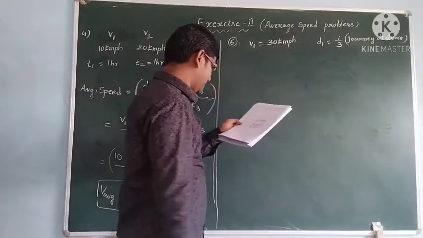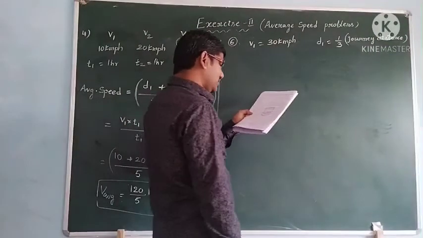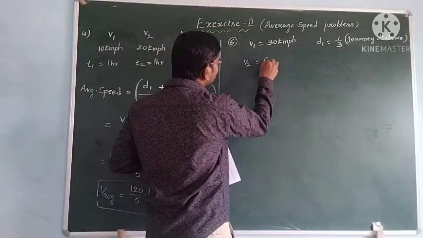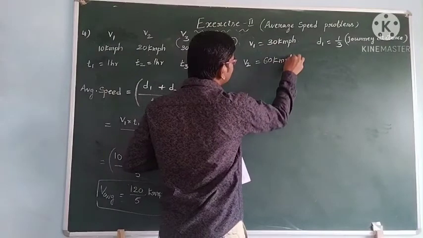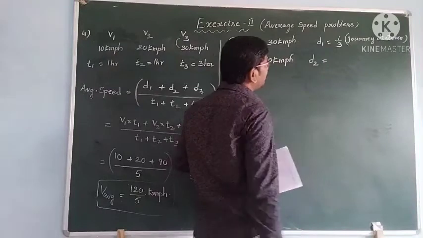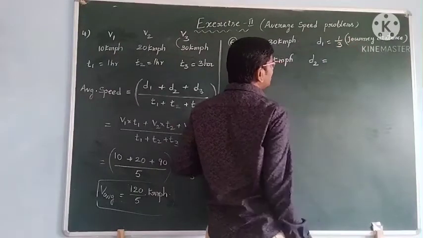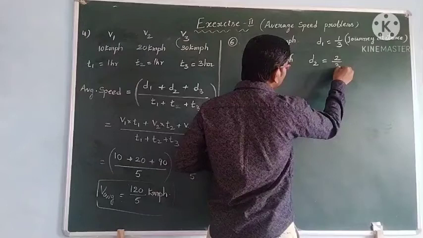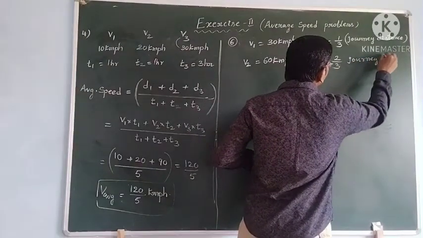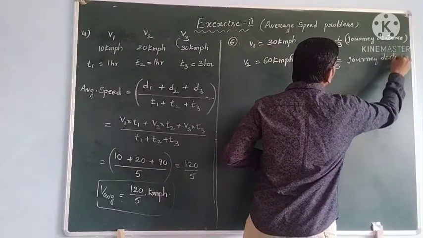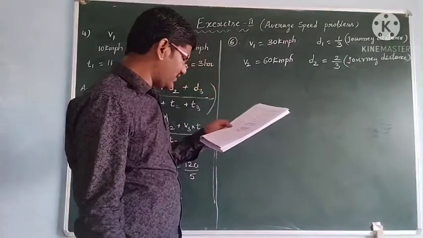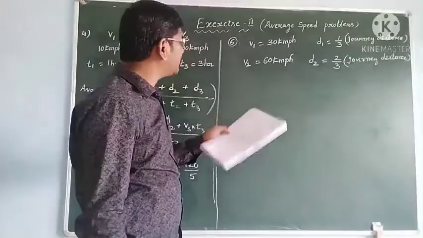Next, the rest of the journey is covered with a speed of 60 km/h. So the remaining journey means 2/3 is left, 2/3 of the journey distance. Find the average speed of the boy.